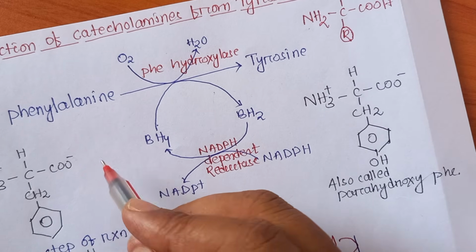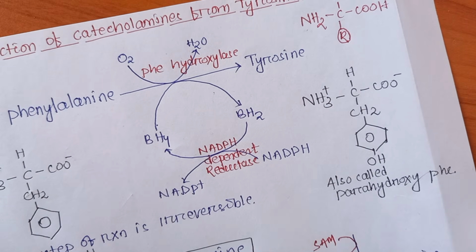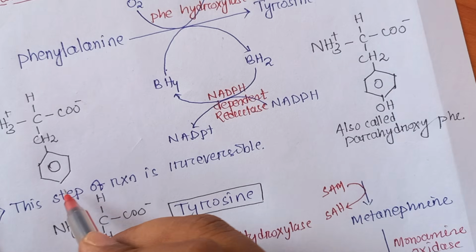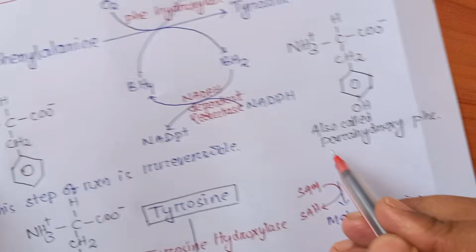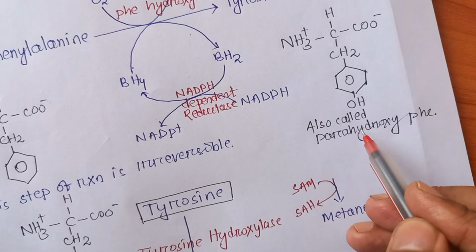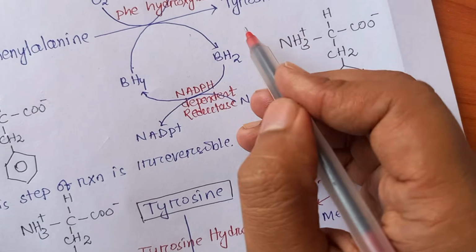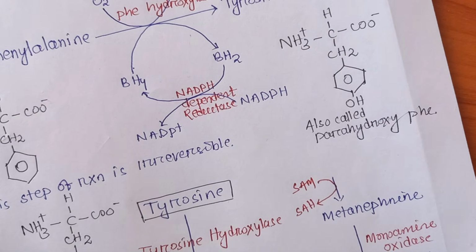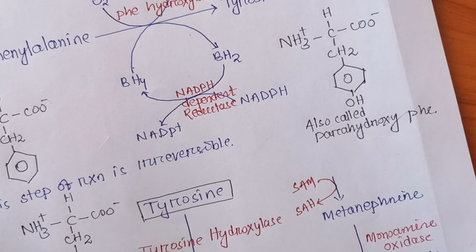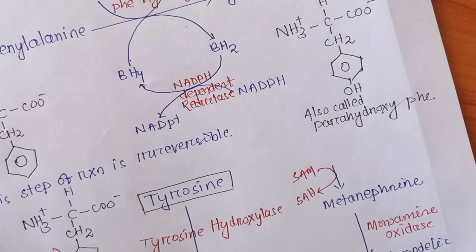If in phenylalanine we add one OH group at the para position, that gives rise to parahydroxyphenylalanine, which is also called tyrosine. Tyrosine is used for the production of many catecholamines like dopamine, norepinephrine and epinephrine, which I am going to discuss in the subsequent videos.